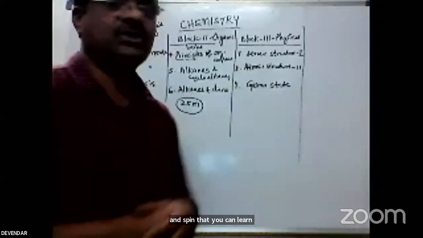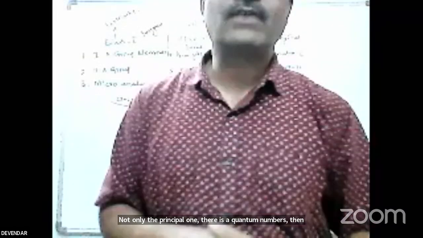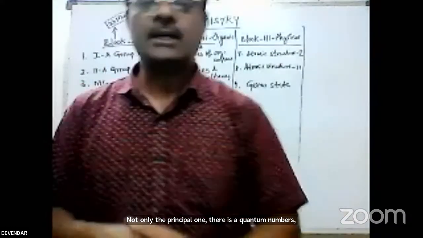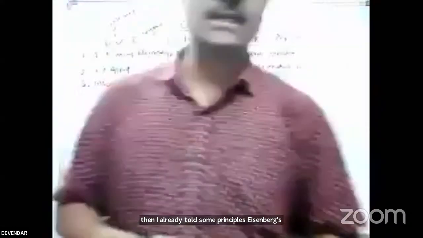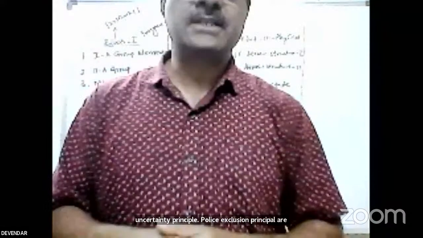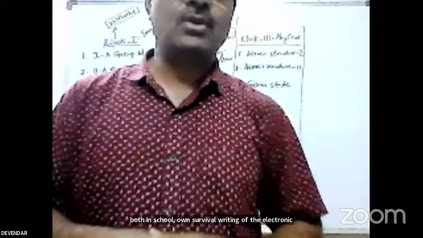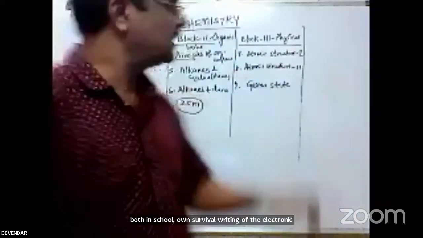Not only the principal quantum number. Then I already told some principles: Heisenberg uncertainty principle, Pauli's exclusion principle, Aufbau principle, Hund's rule, and writing of the electronic configuration. That will also be coming in atomic structure.